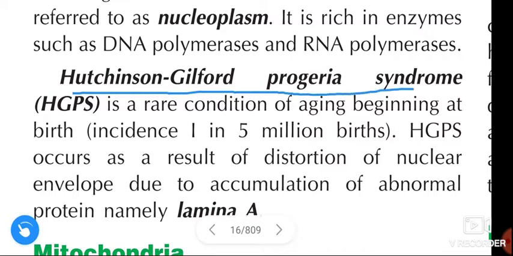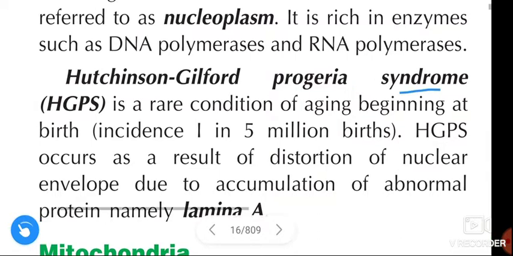Hutchinson-Gilford-Progeria syndrome (HGPS) is a rare condition of aging beginning at birth. Incidence is 1 in 5 million births.